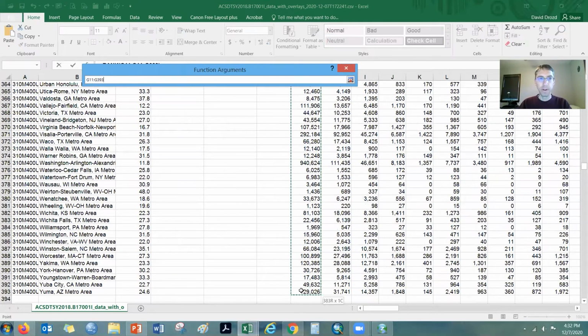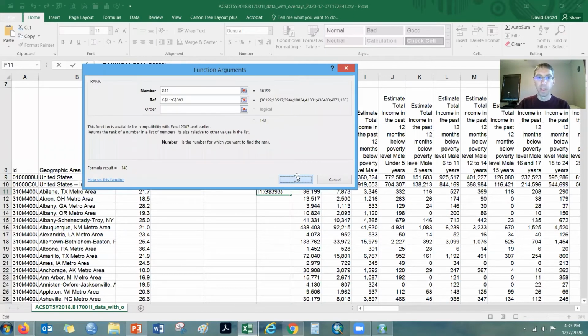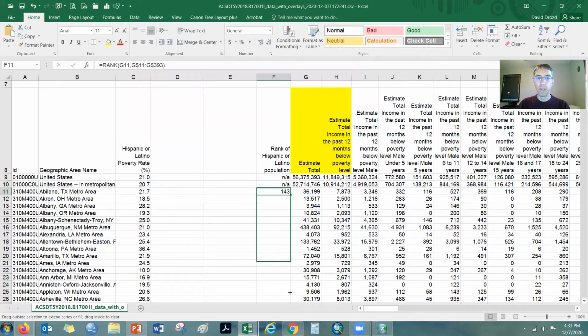So there's all 383. And then another tip, a shortcut in Excel to lock in these rows that we're ranking over, you hold your FN key, for function, and then F4. You have to hit it twice. So FN, F4, hitting it twice. Add some dollar signs as appropriate up here to keep these cells locked in. So when I copy my formula down, it keeps that same relevant range.